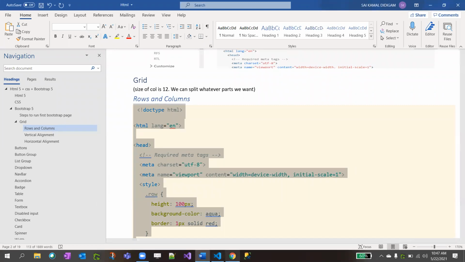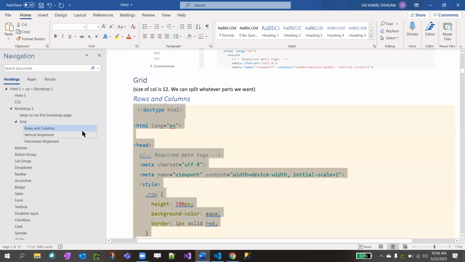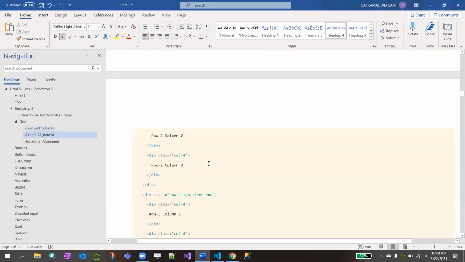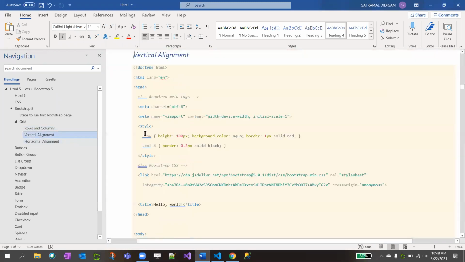So this is the horizontal alignment, right? The horizontal, you are making on a row basis and adding columns, like a table, right? So now I want to apply it vertically. So this way, vertical alignment. Sorry, vertical alignment.